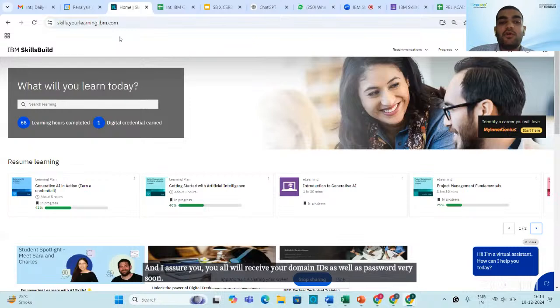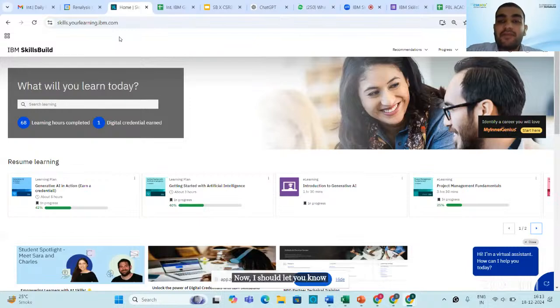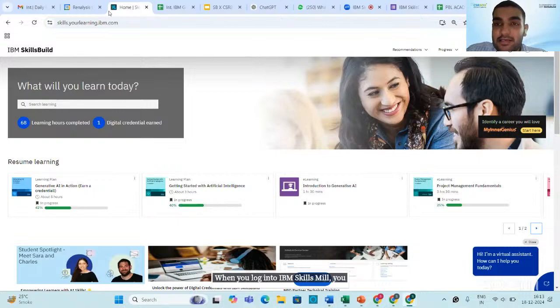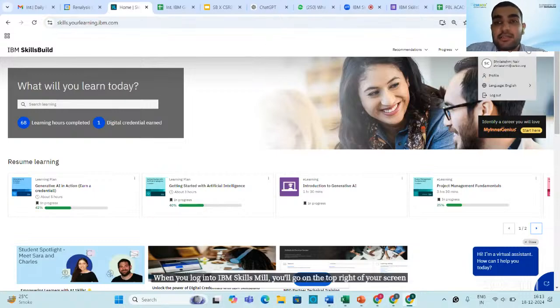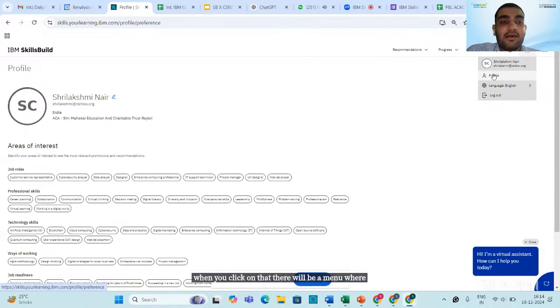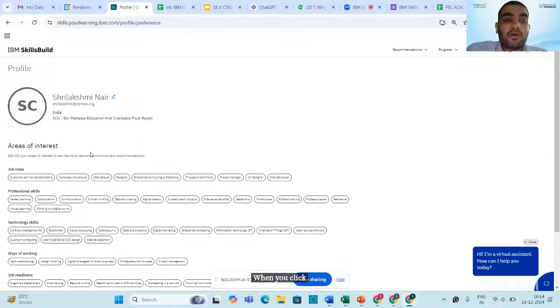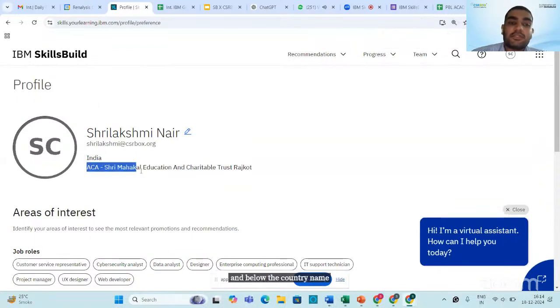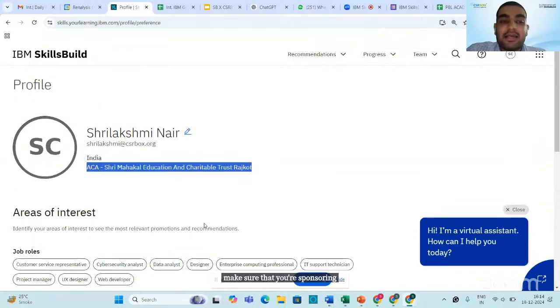Now, I should let you all know a very important piece of information to make sure that you have the correct sponsoring organization. When you log into IBM Skillsbuild, go to the top right of your screen where you'll find your initials. When you click on that, there will be a menu where you click on profile. Then make sure that below your name, email ID, and country name, your sponsoring organization is Sri Mahakal Education and Charitable Trust.